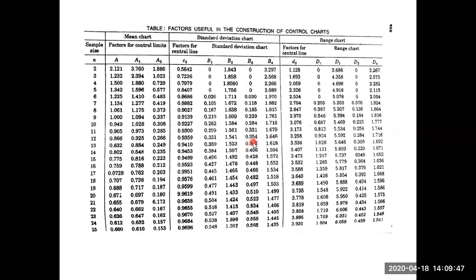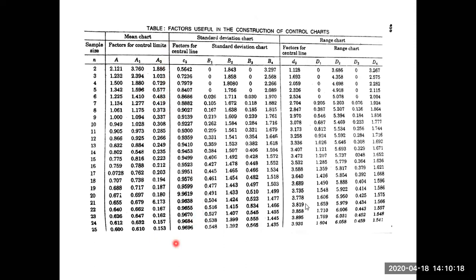So n is equal to 6, the sample size. A2 is equal to how much? This is A1, sorry, A1, A2. For n equal to 6, A2 is 0.483. This is the table we require for the table values. So for n equal to 6, A2 is 0.483. Remember, for n equal to 6, the A2 value is 0.483. Just remember the value.